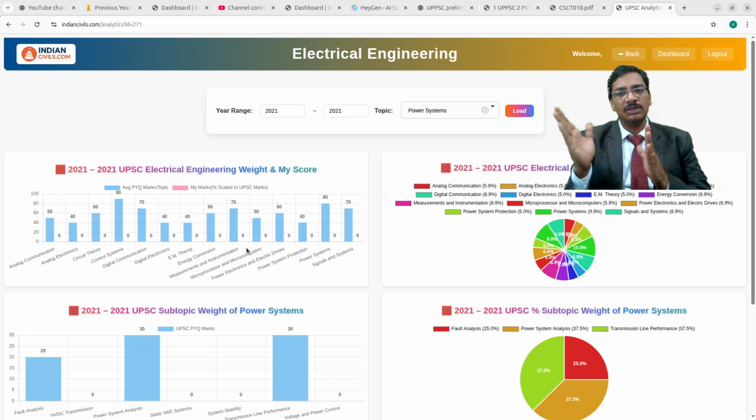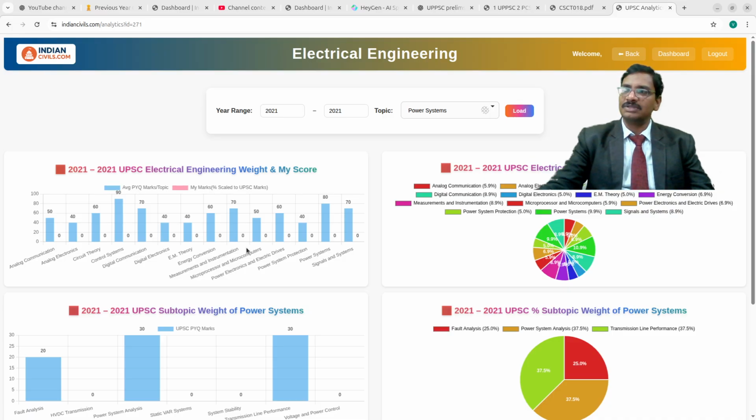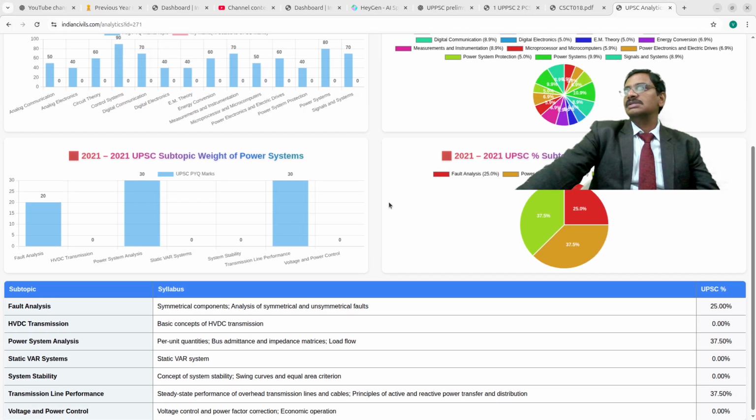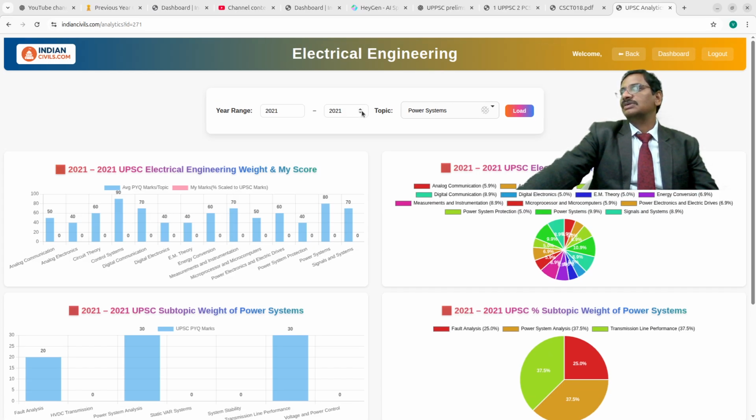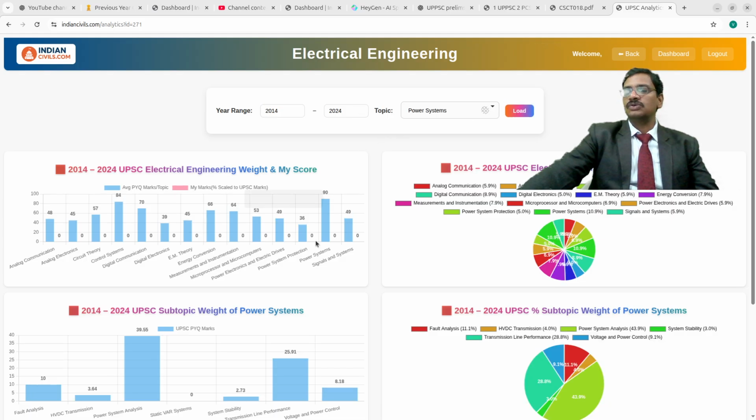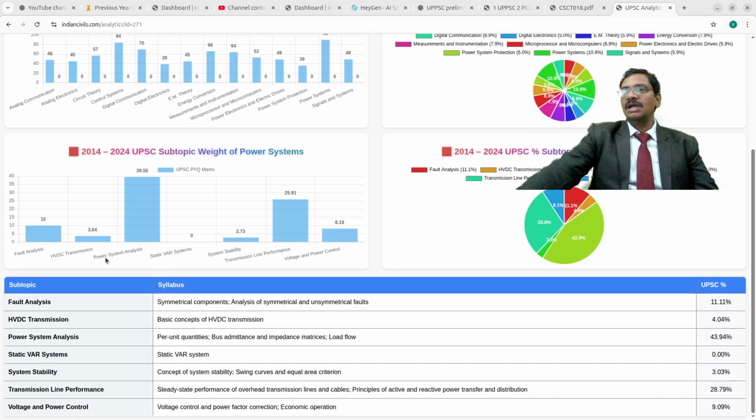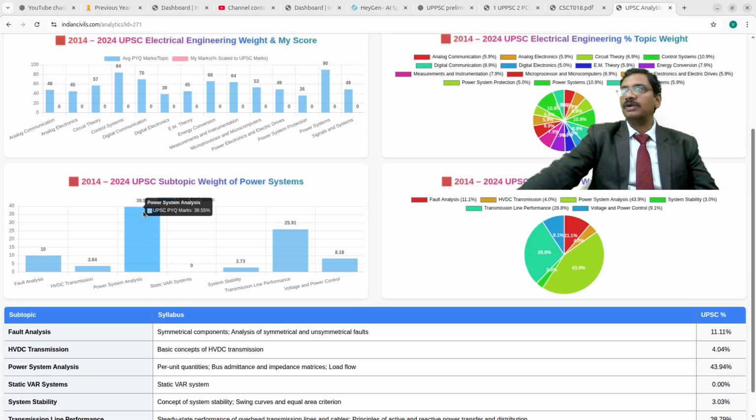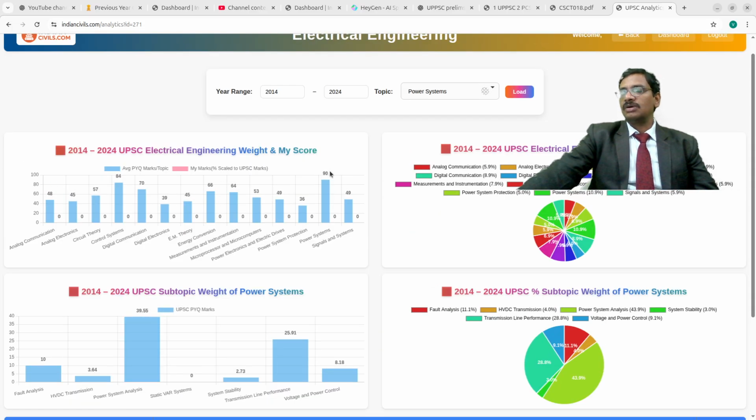So among all the topics, we found that power systems is one of the important topics. That is good. But what are the important subparts of that? Now I'll go through the syllabus of power systems. I'll take the average itself because that is more meaningful to analyze, so I take the average of 2014 to 2024. In that, power system analysis comes out to be 39.55 out of the total of 90 marks.